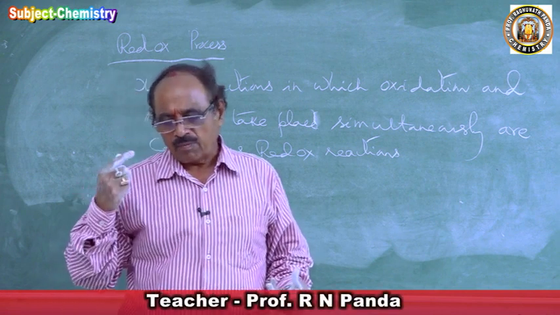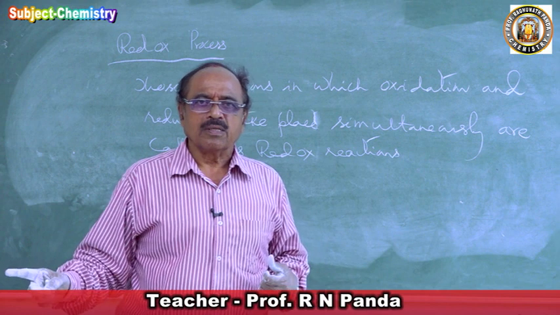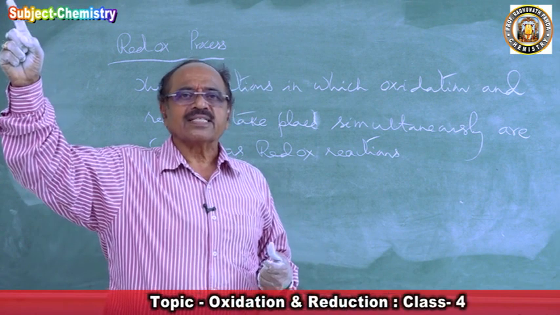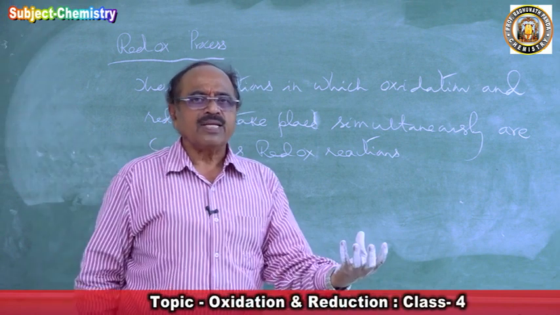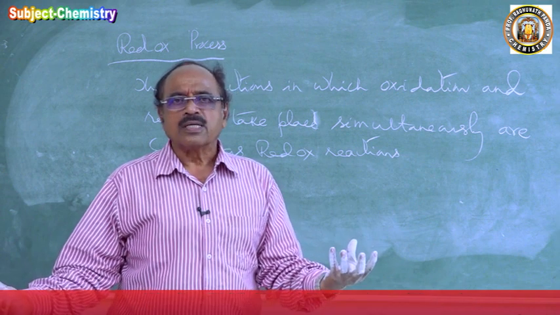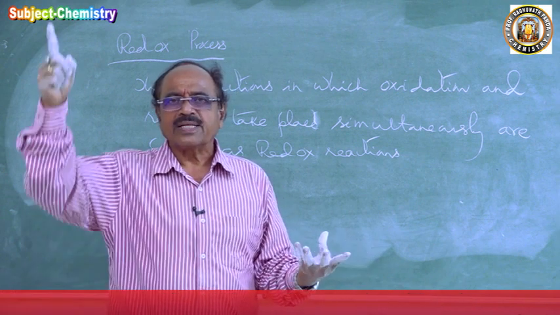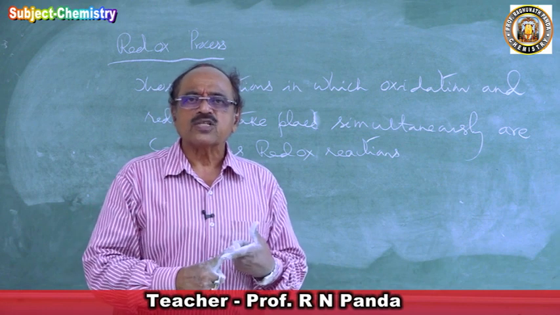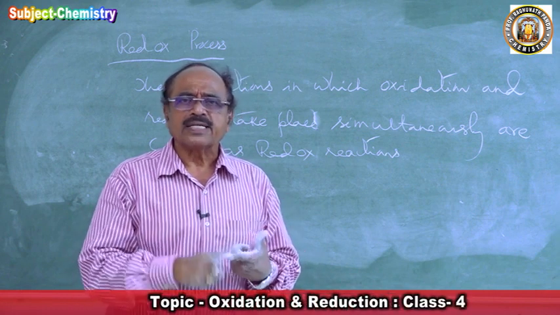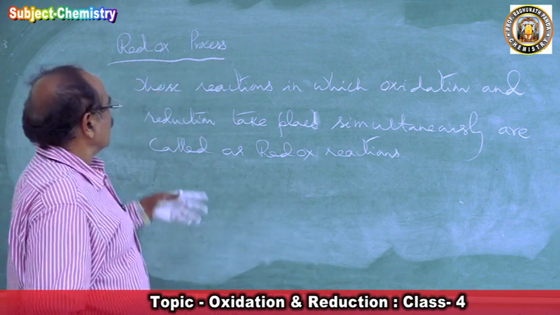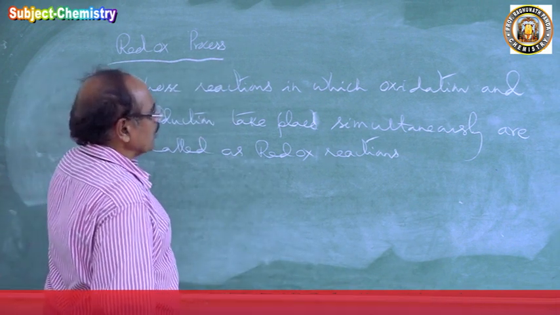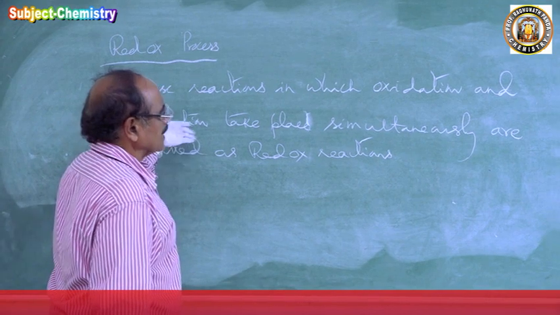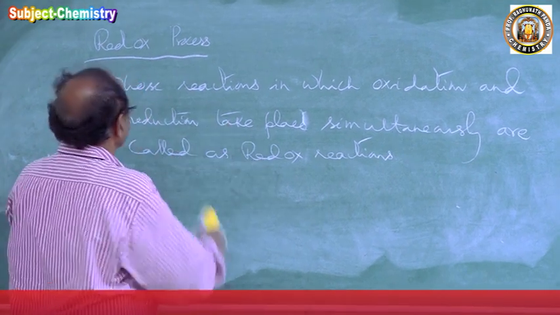If you have an object, you have a shadow, provided you have a source of light. If you have a source of light, every object has its shadow. Exactly the same thing here. If oxidation is going on, reduction is going on. So those reactions in which oxidation and reduction take place simultaneously are called redox processes.